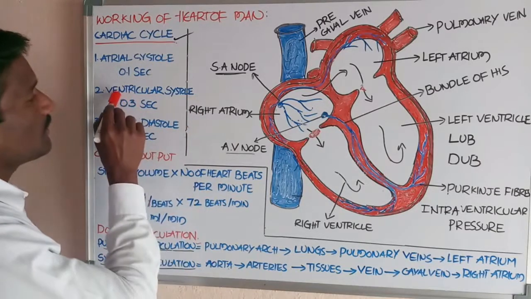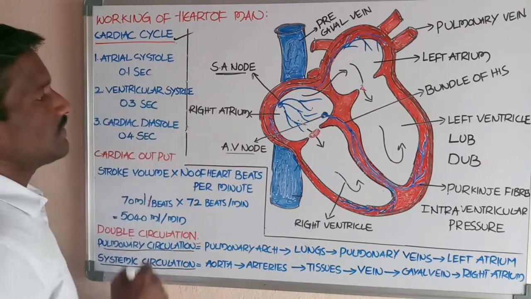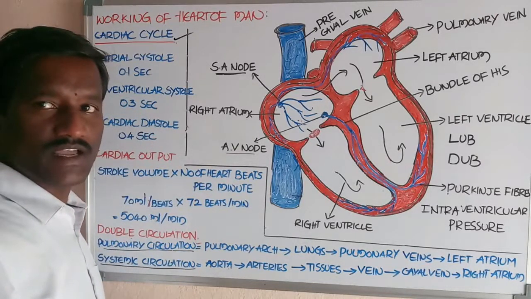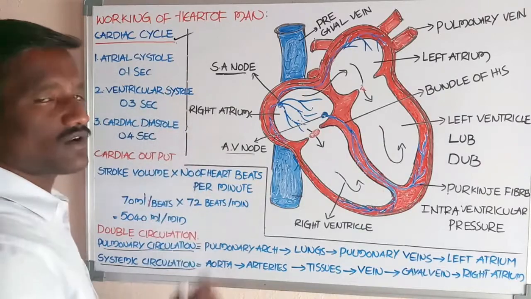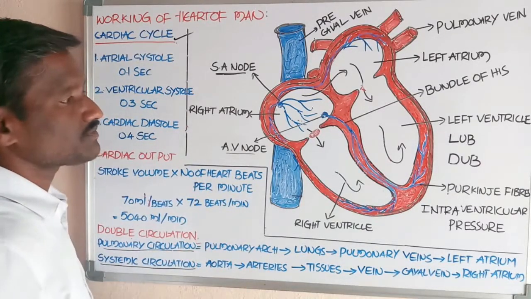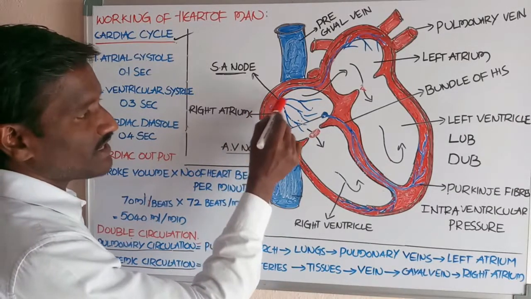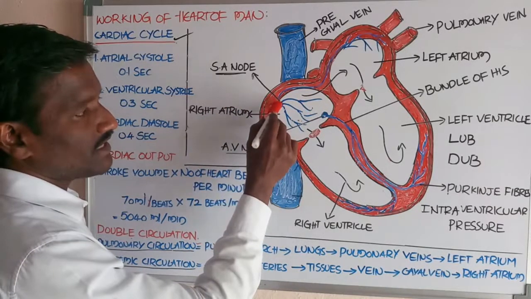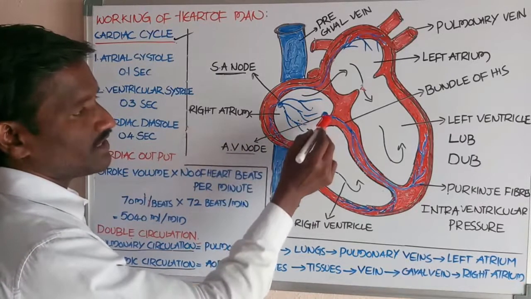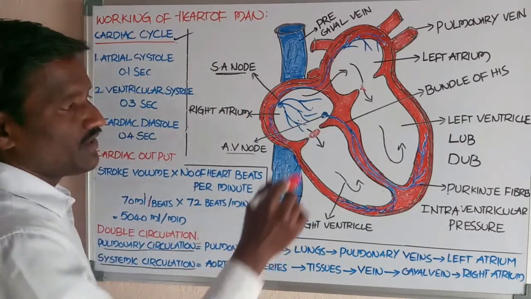Now, ventricular systole. Ventricular systole takes about 0.3 second. What about the ventricular systole? The SA node generates the action potential, which reaches the AV node.